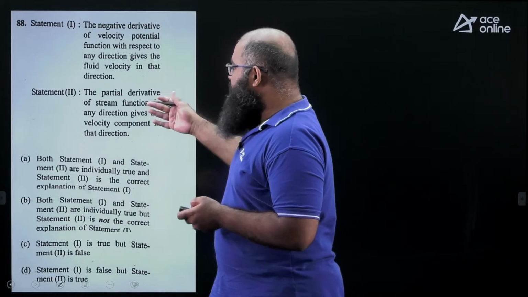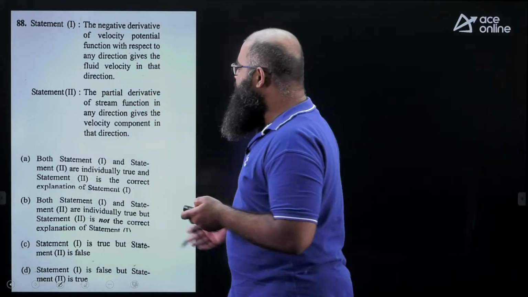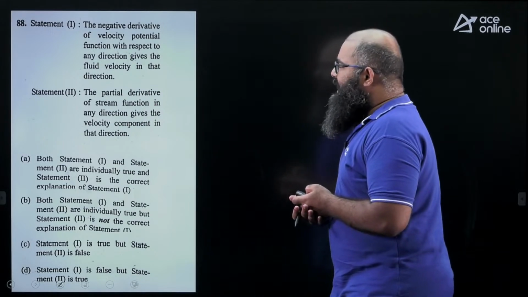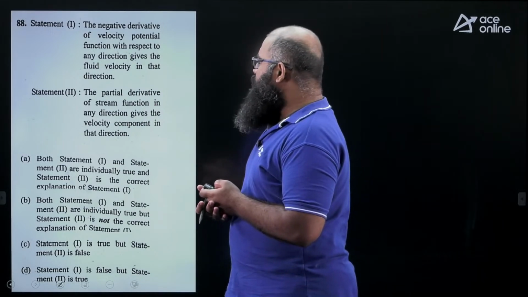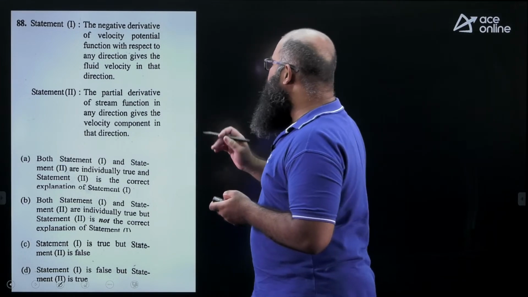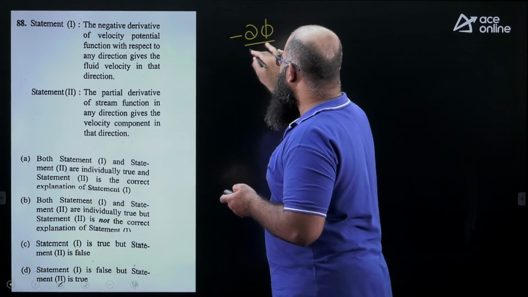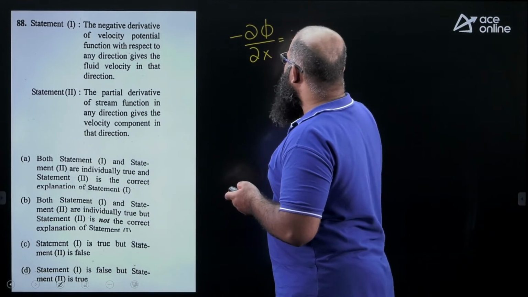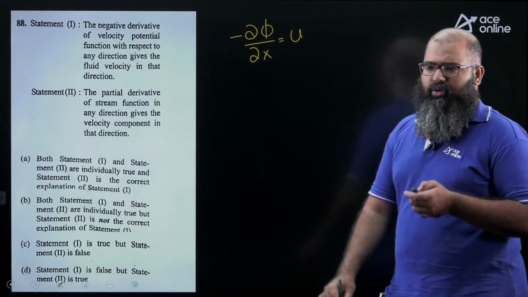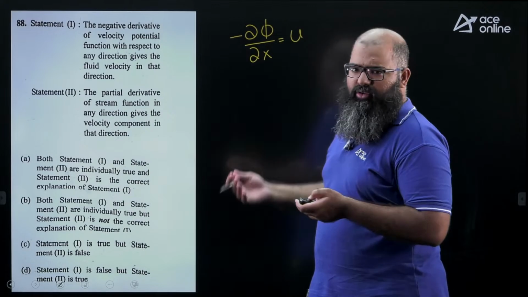This is a question coming from the assertion reasoning from the concept of kinematics. Statement 1 says negative derivative of velocity potential function with respect to any direction gives the velocity in that particular direction. So basically if I am taking minus dou phi by dou x, it will give me u. Correct, it is true. Likewise, if I take minus dou phi by dou y, it will give me v. Likewise, minus dou phi by dou z, it will give me w.